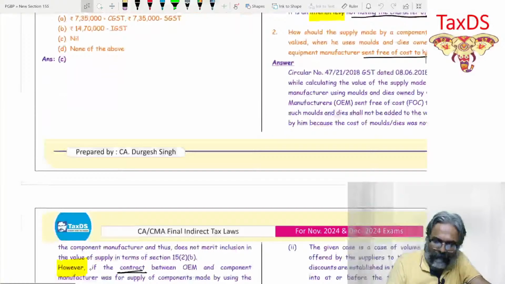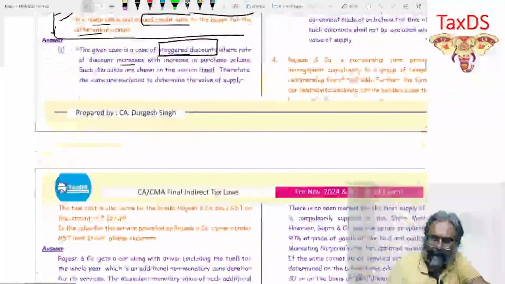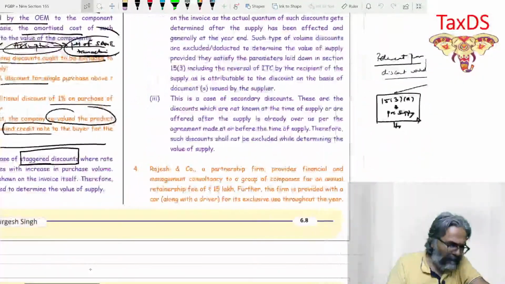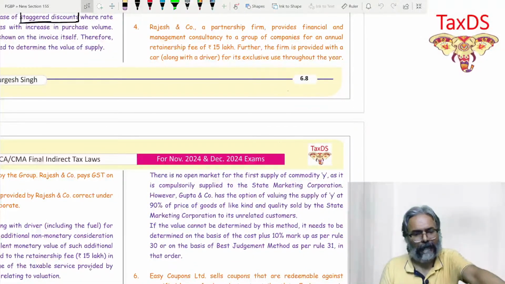Now, students, coming to this particular part, the question is on the valuation rules. Question number 4. Please take question number 4, students, all of you.